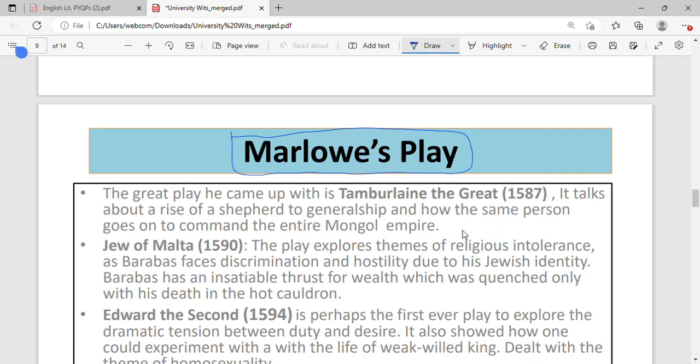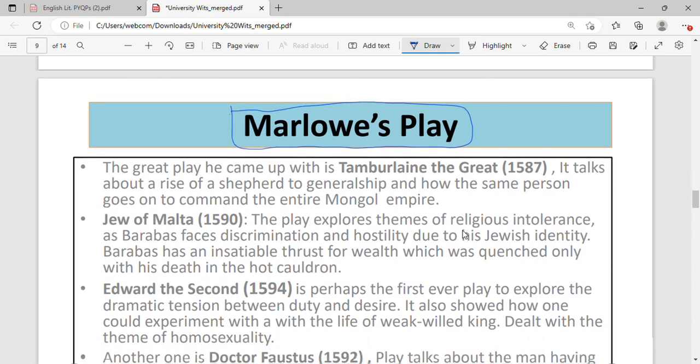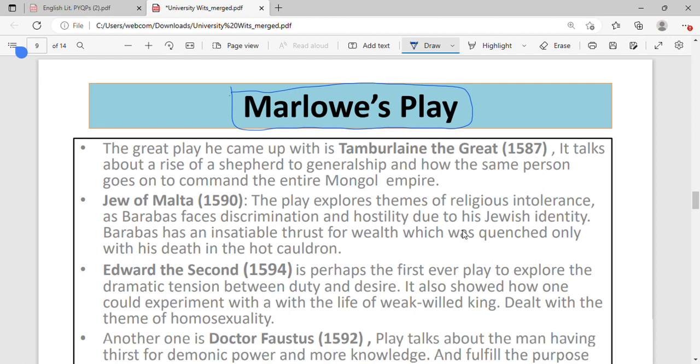Marlowe's plays. The very first great play that he wrote was Tamburlaine. Remember its publishing dates. Written in two parts, part 1 and part 2. In the first part, he is a shepherd. In the other part, he is the Prince of Persia. And every single character of Marlowe is after something. They are trying to gain something. Here his character is thirsty for power, to rule the world.